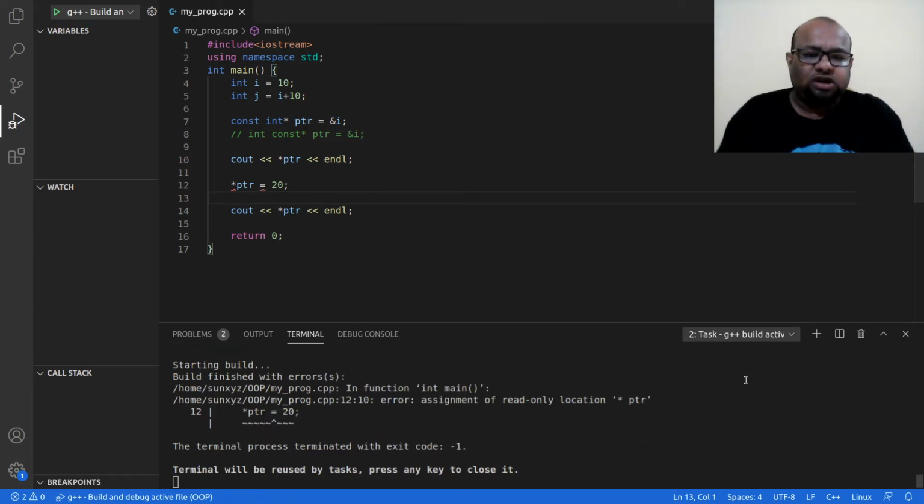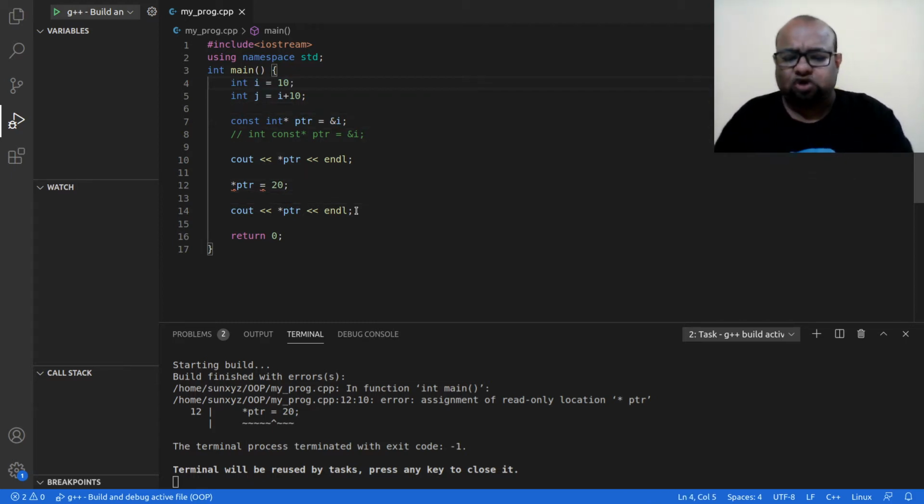The value that the pointer is pointing to, when I try to access that value through this pointer, at that time I see that this location is a constant. So using this pointer, the address that the pointer is pointing to is a constant. I cannot use the pointer to update the value at that address. Although I can use I, that's not a big deal.